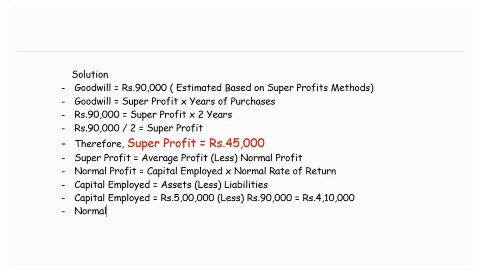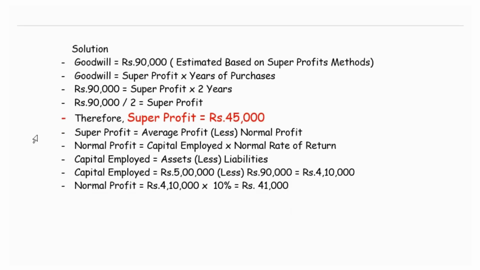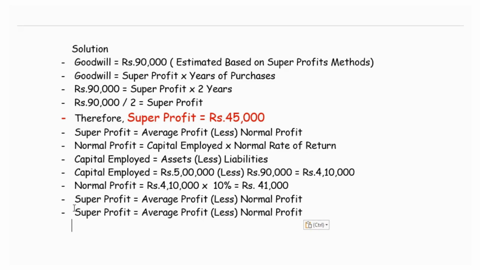To get the normal profit, which is calculated as a percentage on the capital employed, the capital employed we arrived at is 4,10,000. The normal rate of return is given in the question as 10%. So the normal profit is 41,000. So the normal profit has been arrived at, and we have also estimated the super profit as rupees 45,000, and the normal profit as rupees 41,000.